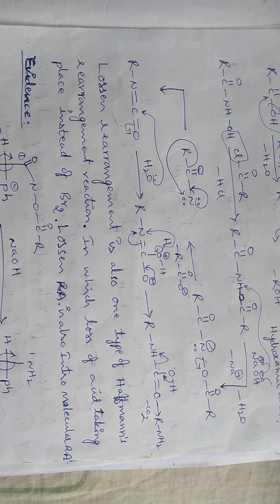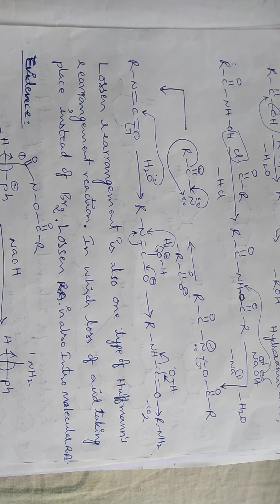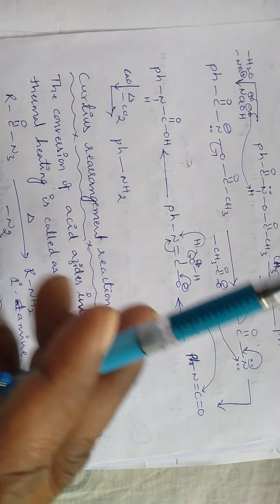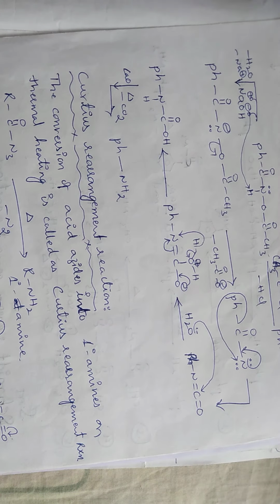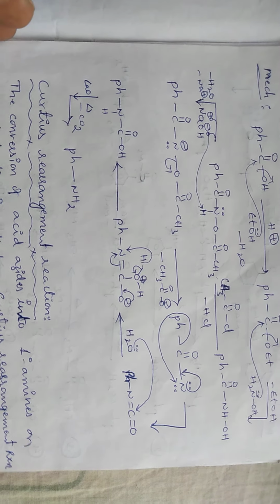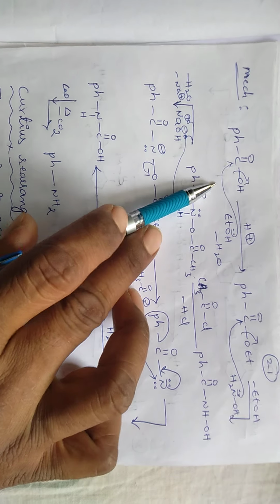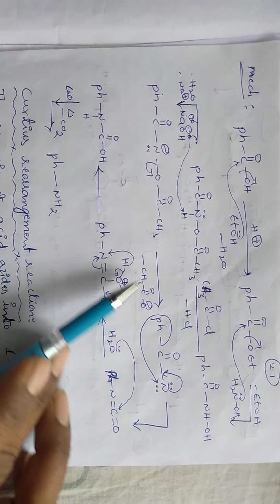So these are the examples. So this is also one of the examples for Lossen rearrangement reaction.